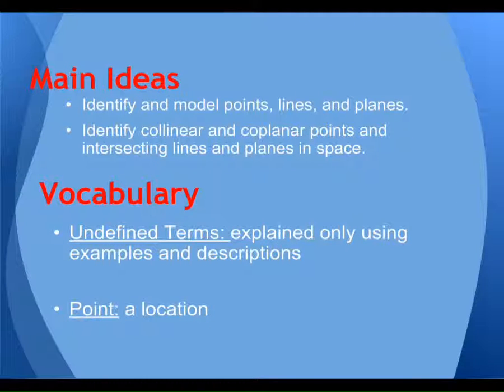This first chapter is a little vocab heavy. This is 1-1, which is points, lines, and planes. So, of course, we're talking about three things, points, lines, and planes, right? These three things are called undefined terms. What we mean by undefined is that you can only explain these three things using examples and descriptions.